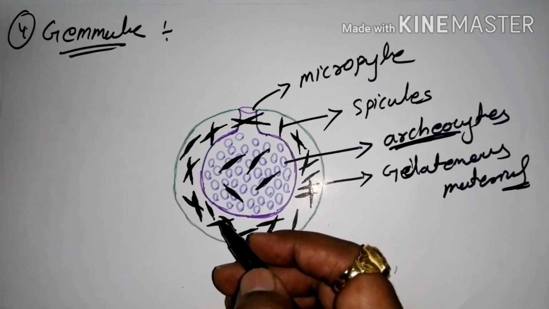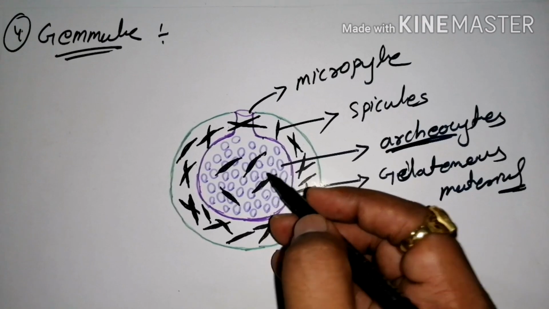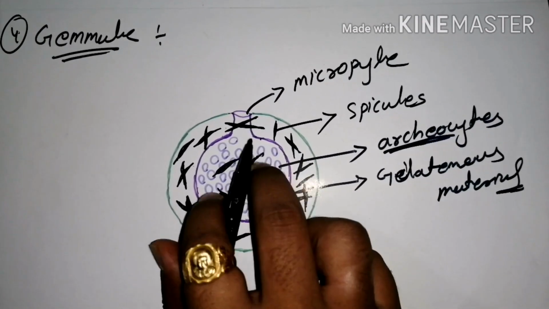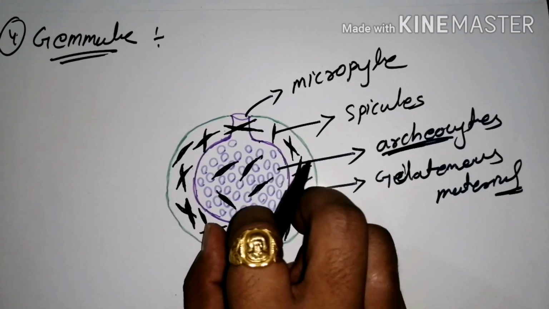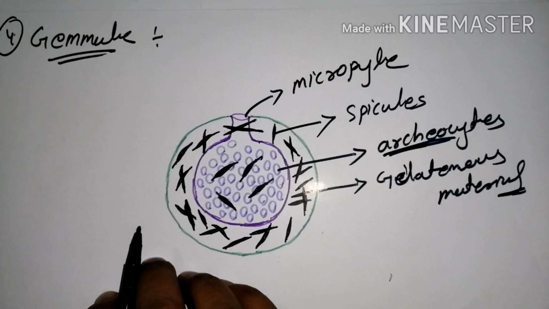Some dead cells are also present, because there is a scarcity of food, and a number of living cells are also covered in the gemmule.